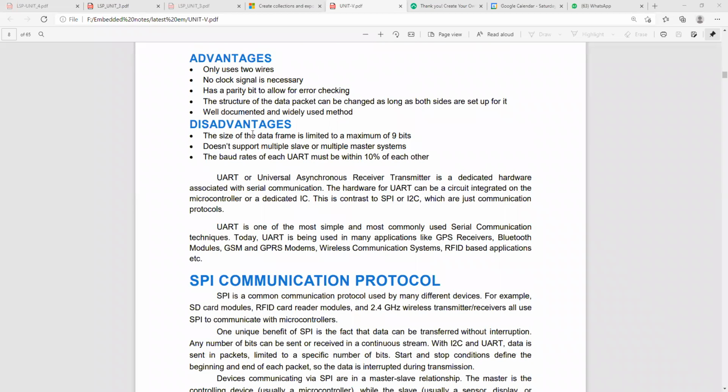The disadvantage is that the size of the data frame is limited, a maximum of 9 bits. That is a major disadvantage present in UART. It doesn't support multi-slave or multi-master systems. Also, the baud rates of each UART must be within 10% of each other. So first, it supports only 9 bits; only a limited amount of data can be transmitted. That's why it is somewhat of a disadvantage, and it doesn't support multi-slave and multi-master systems. If multi-slave and multi-master systems are not supported, it will not be used effectively, right?